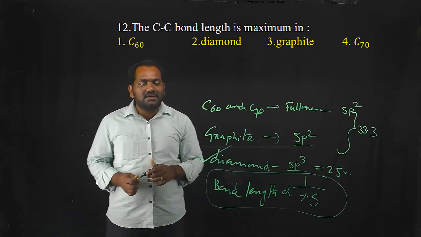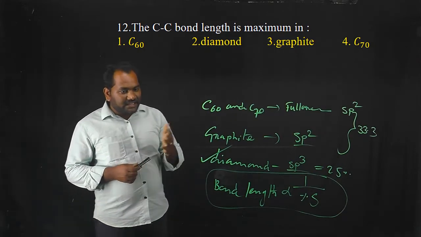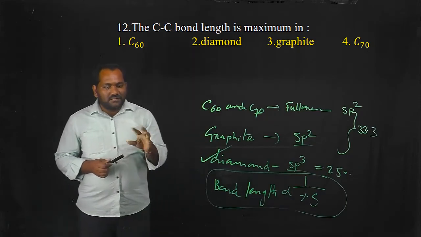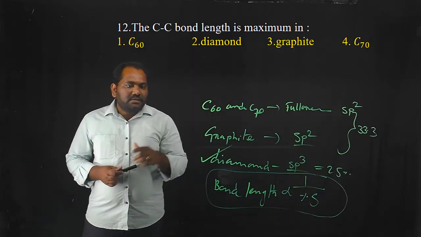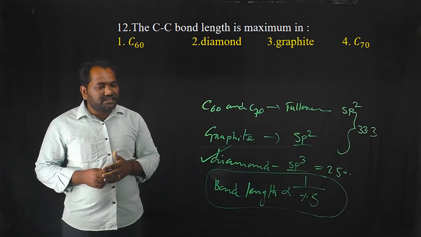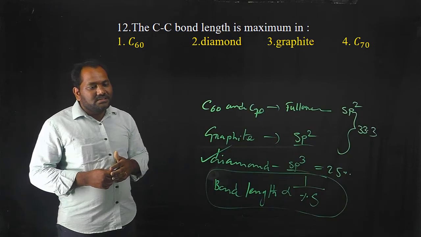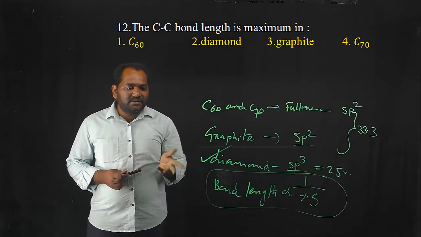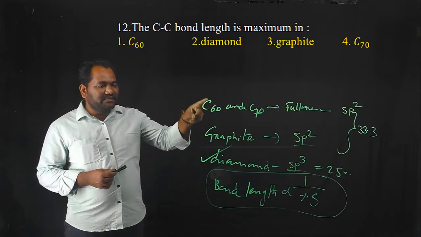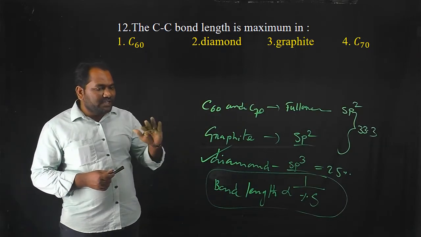That is in between the carbon-carbon single bond and carbon-carbon double bond. Neither is it a single bond nor a double bond. It is an intermediate bond. The bond order of carbon-carbon in case of graphite and C60 fullerene is 1.5, intermediate between the double bond and single bond. That's why the bond length is also intermediate. In C60, C70 and graphite, all carbons undergo sp2 hybridization, the percentage of S character is the same, so they have the same bond length.